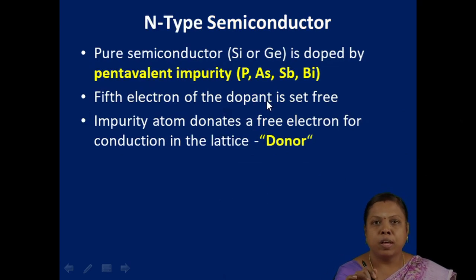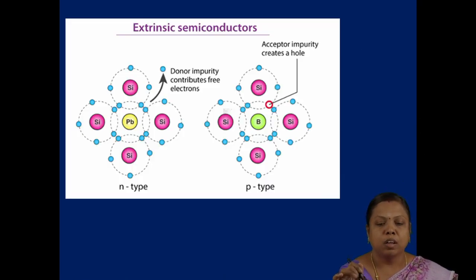I already gave the examples for N-type. All these elements have 5 electrons in the valence shell, and the one excess electron is free to move to give conduction. Let's see the picture here. This is the image for N-type. In the center the dopant is surrounded by silicon, and 4 electrons are shared between the silicon and the dopant, and the excess electron is shown here. The movement of this electron leads to conduction in N-type.